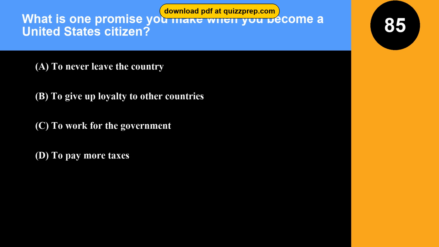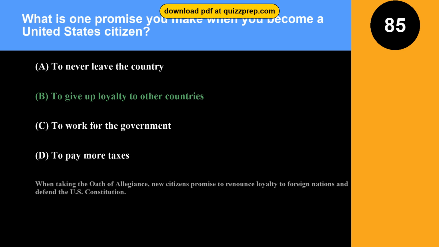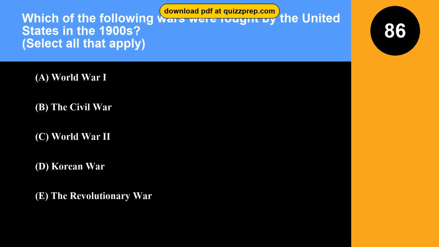Question 85. What is one promise you make when you become a United States citizen? Option A, to never leave the country. Option B, to give up loyalty to other countries. Option C, to work for the government. Option D, to pay more taxes. The correct answer is option B, to give up loyalty to other countries. When taking the oath of allegiance, new citizens promise to renounce loyalty to foreign nations and defend the U.S. Constitution.